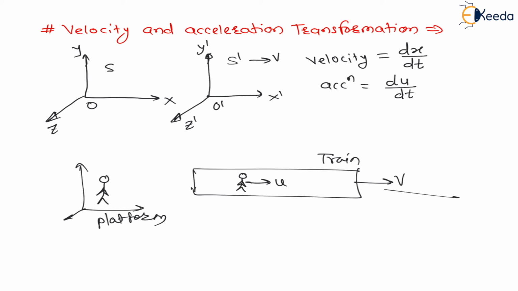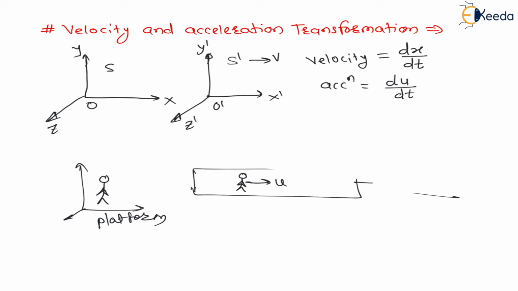This person is moving inside the train. The train is already in motion, and this person can move in any direction. Therefore this is u. u is the particle velocity. Now this u is the particle velocity with respect to the platform, with respect to the train, and with respect to any other frame. I hope you are understanding.